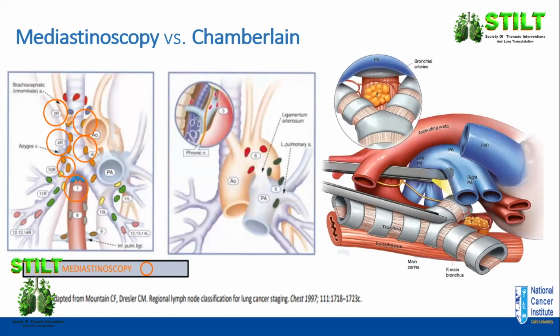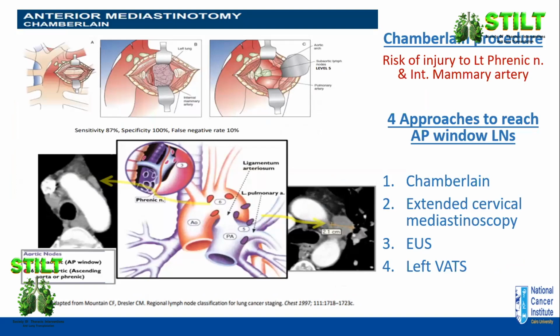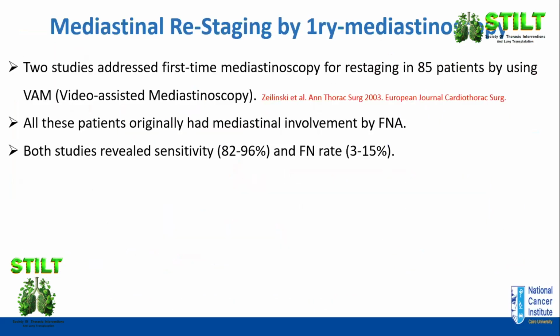Chamberlain procedure is another procedure for mediastinal staging, and it is specific for para-aortic and subaortic stations, levels 5 and 6, only on the left side. Chamberlain procedure, which is anterior mediastinotomy, has a risk of injury to the phrenic nerve or internal mammary, and it is done only for these groups. Also, these groups can be approached by extended cervical mediastinoscopy, EUS, or left VATS.